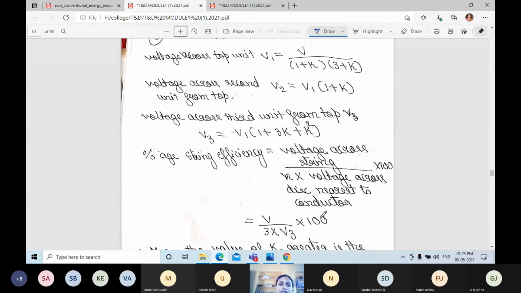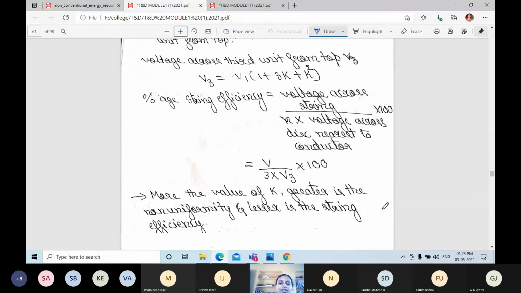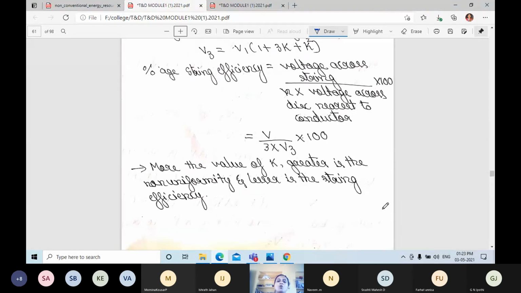Now, percentage of string efficiency is voltage across string divided by N into voltage across disk nearest to the conductor. That is V divided by 3 into V3 into 100. More the value of K, greater is the non-uniformity, and lesser is the string efficiency.